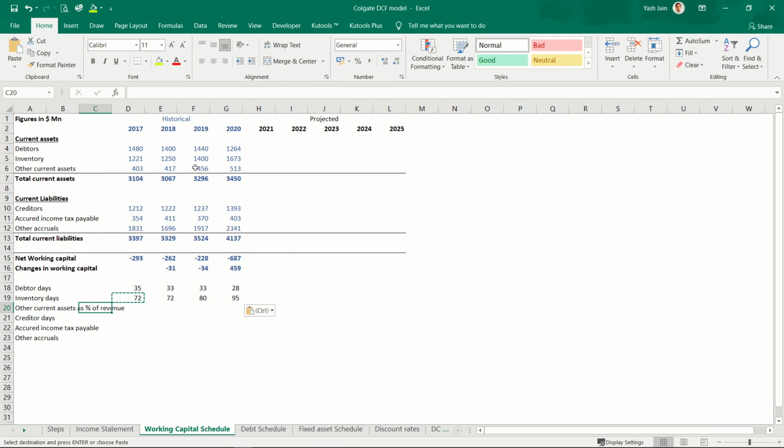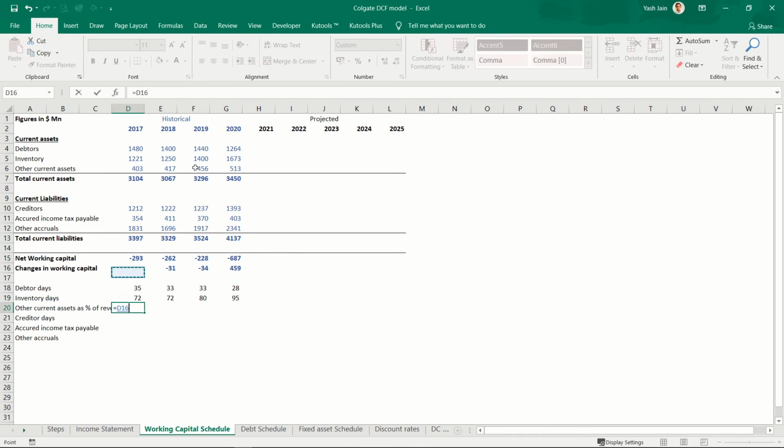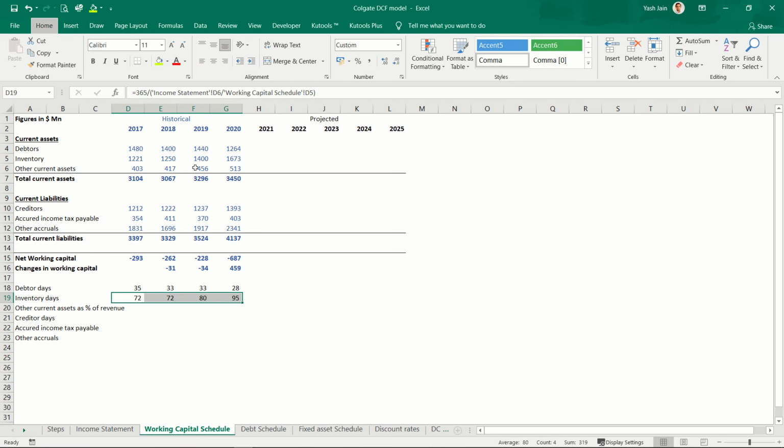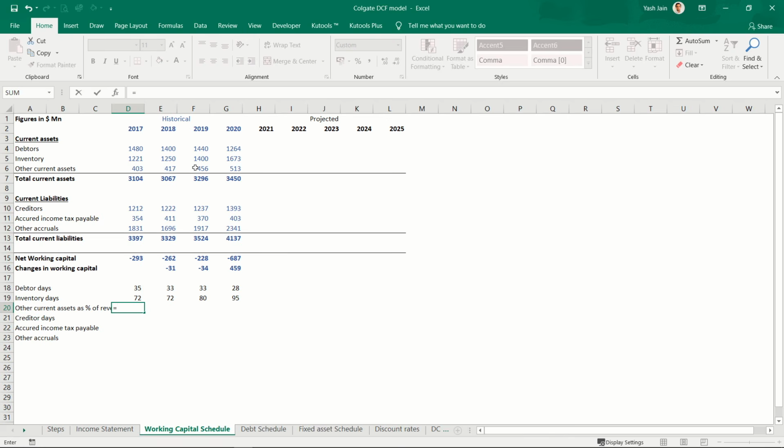So I've just projected it as a percentage of revenue, though it's not a very sound logic. Even if we spend, say, the next half an hour modifying this, since the numbers are very small, the impact on working capital calculation won't be very much. So I've just kept it simple. So this is calculated as a percentage of revenue.